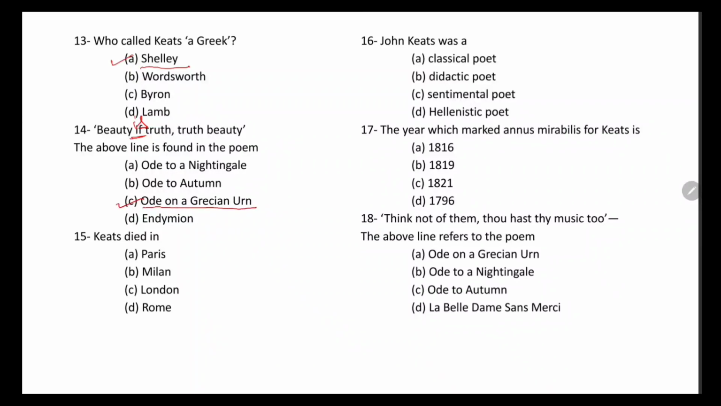Ode on a Grecian Urn, and the correct answer is C. Beauty is truth, truth beauty. This line is from the poem Ode on a Grecian Urn, right? The correct answer is C.